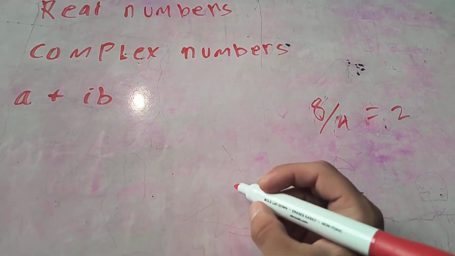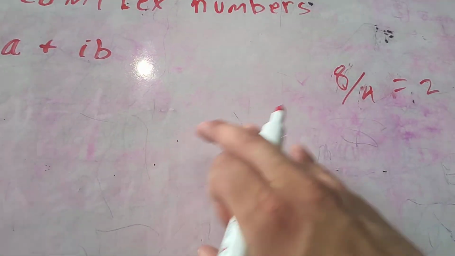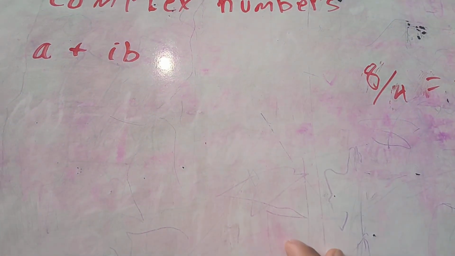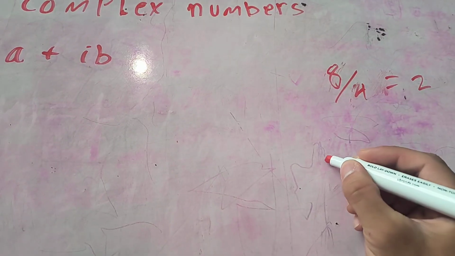And one of the rules that define these number fields and number systems is that any member inside the system can be multiplied by another member of that field to get you 1.